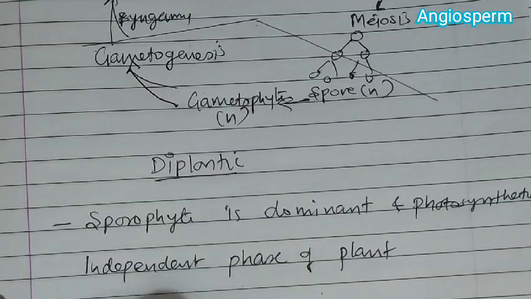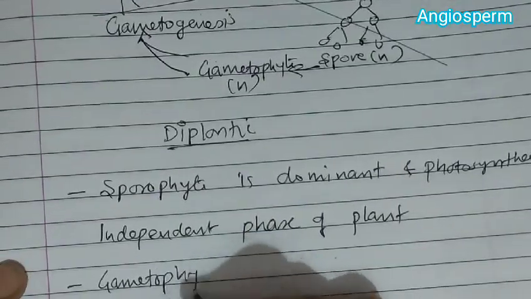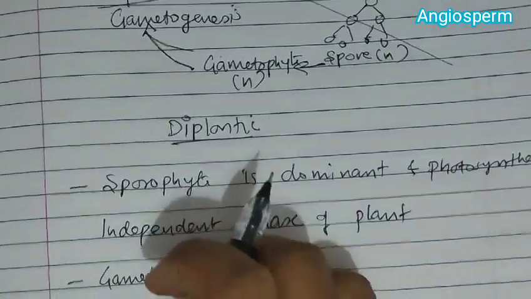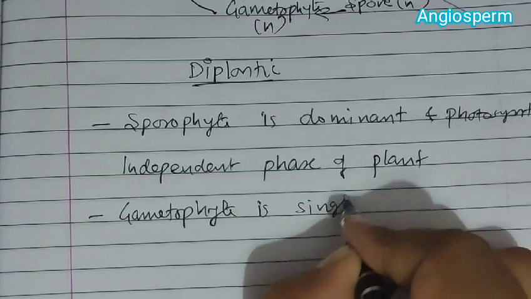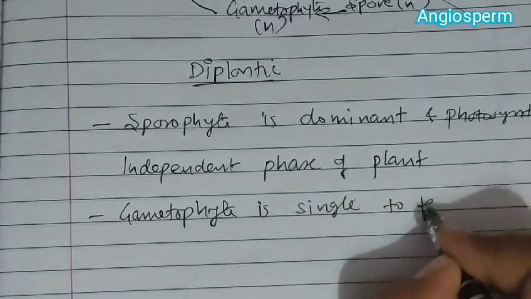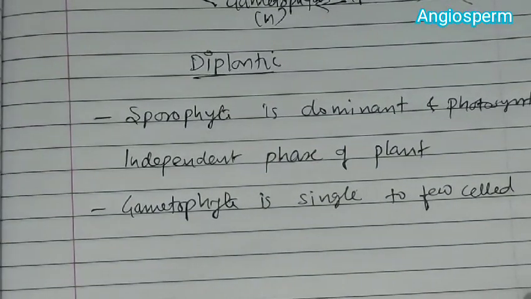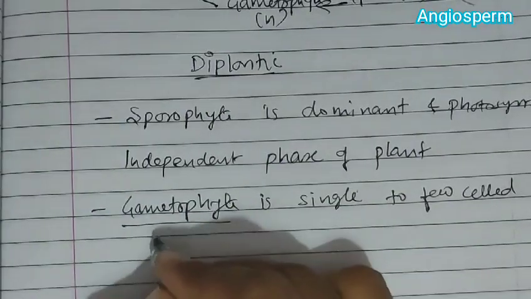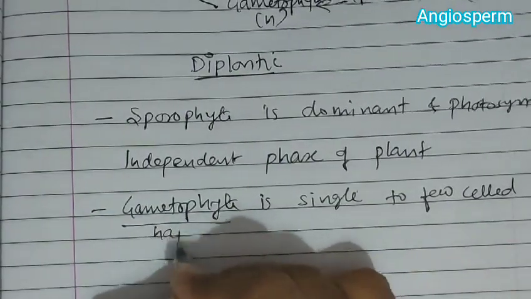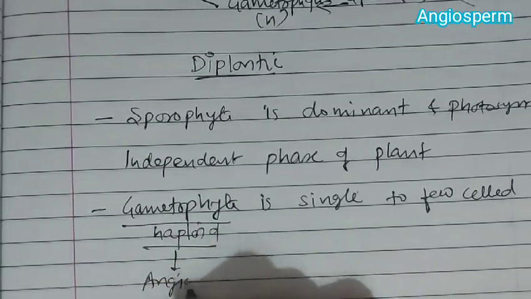Whereas the gametophyte is single to few celled, and this gametophyte is haploid. But in the case of angiosperms,